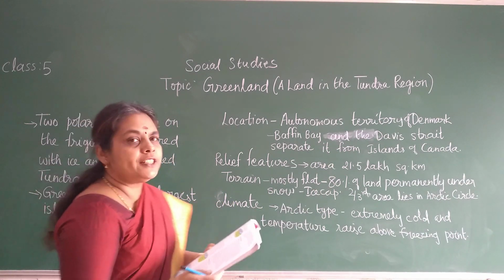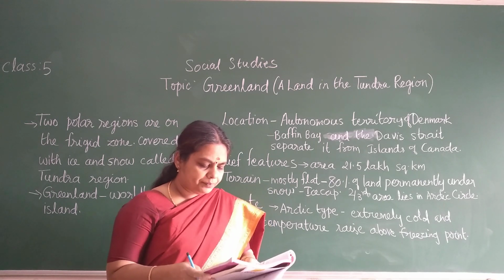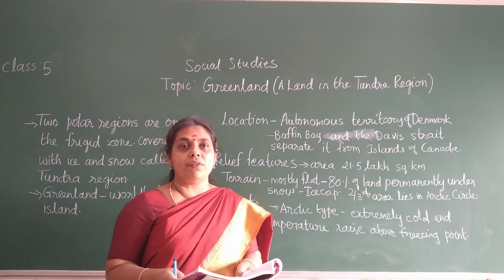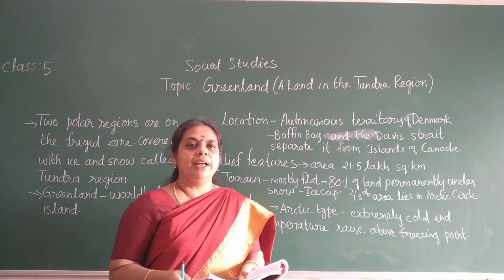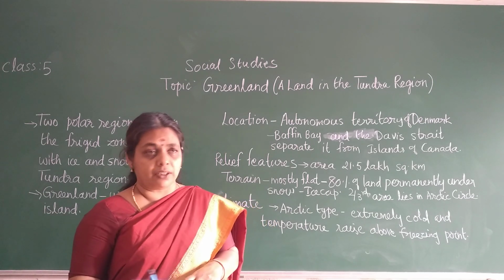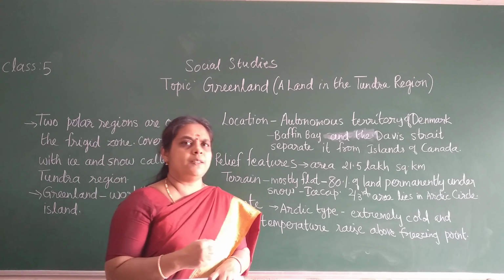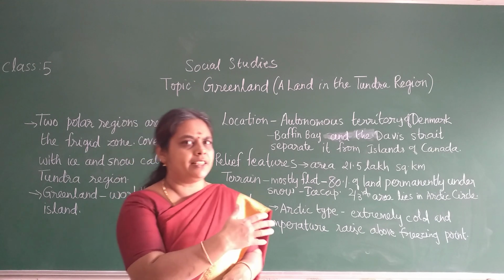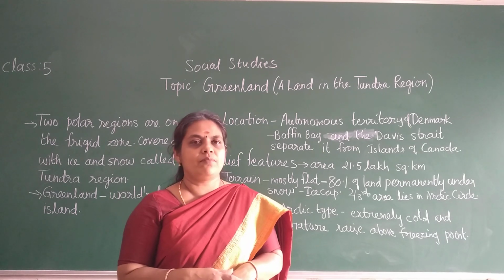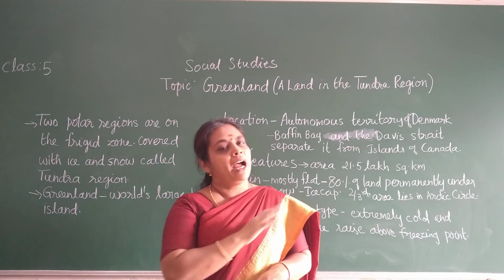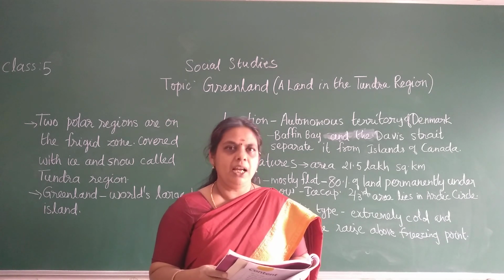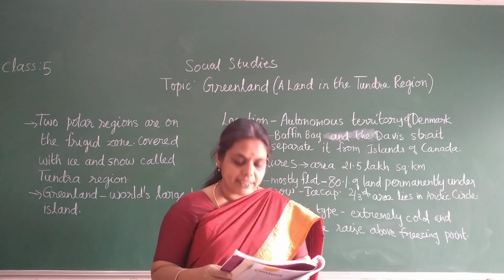Nowadays, due to climate change, children, Greenland has lost nearly 10 billion tons of ice since 2003. In India also we have a similar place, children, that is Dras. Dras in Jammu Kashmir has the same type of climate as Greenland.